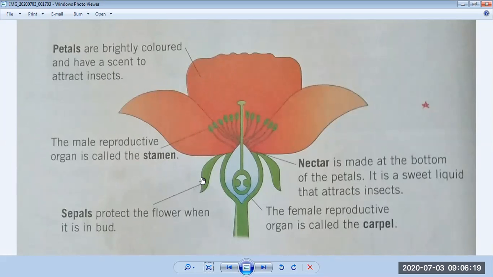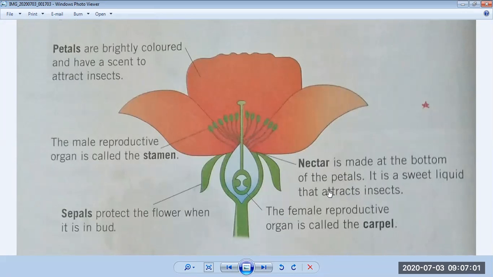You can also see, for example, this is a stem. When a new plant or new leaf begins to grow, first a bud is grown. So you can see here a sepal is given. They are near the bud, and these are called sepals. They protect the flower. Then there is nectar. I have told you in the center of the plant, the sweet nectar, a sugary solution, is produced. So nectar is made at the bottom of the petals. It is a sweet liquid that attracts insects.